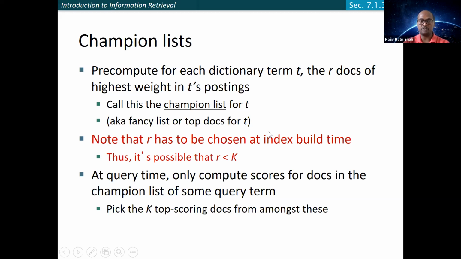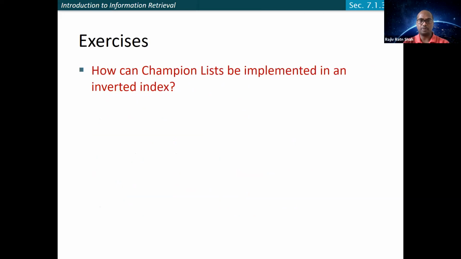So that is the idea of the champion list, and people use it. You can think of how to implement an inverted index for that; I leave it up to you.